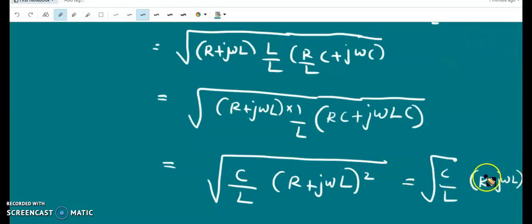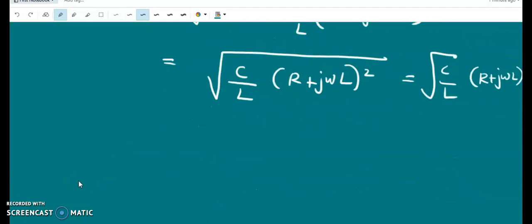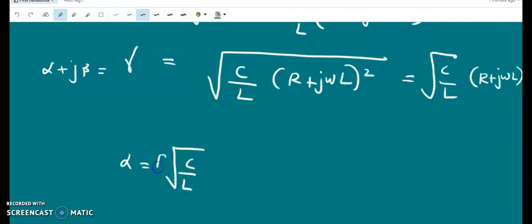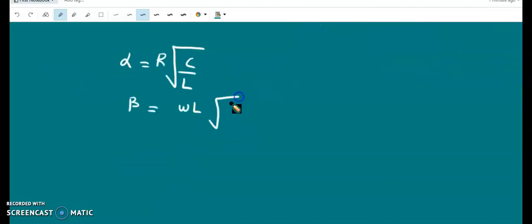So there is no root over R plus j omega L. We can see that this is the propagation constant. Its real part is alpha and the imaginary part is beta. So alpha is equal to root of C by L into R, and beta is equal to omega L into root of C by L. So L and root L cancel, leaving omega root LC, a linear function of omega.